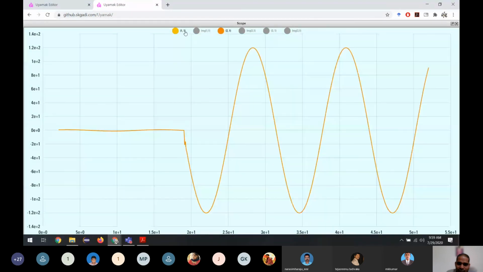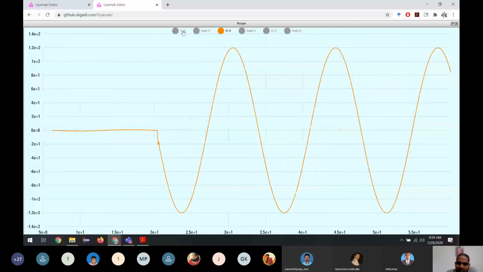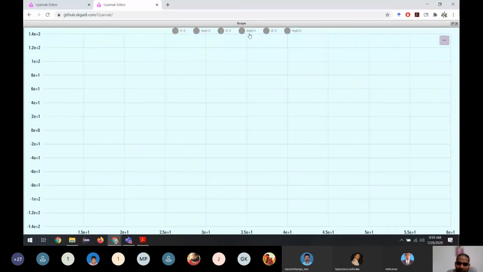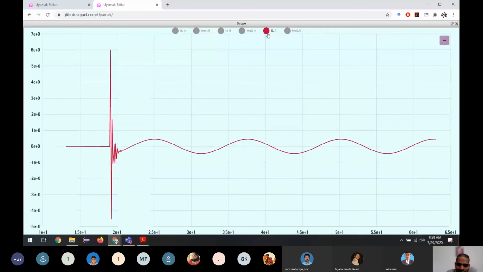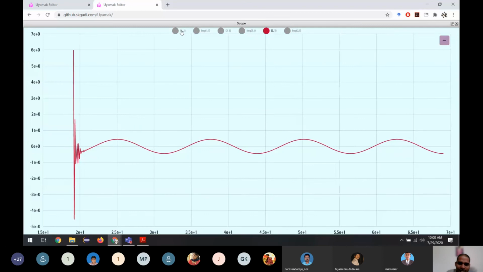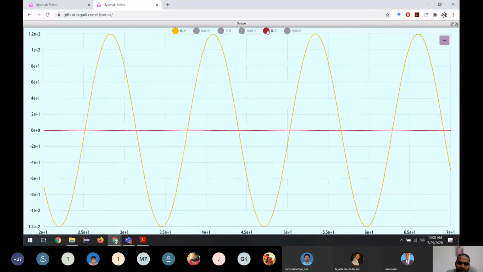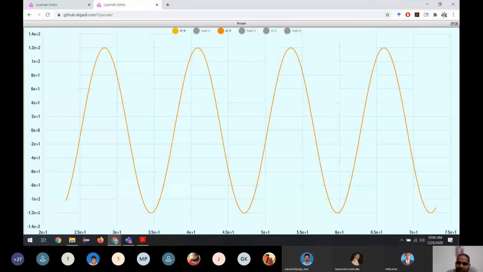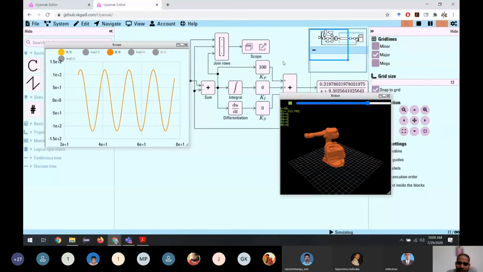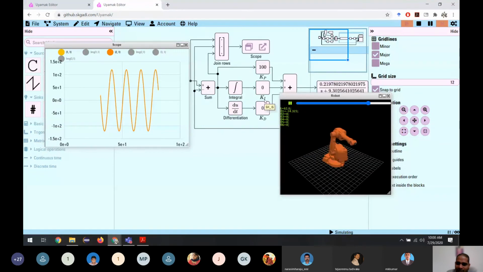And this is how the robot is moving. We see both are moving exactly the same, coinciding with each other. But if we see the error, there is a small error. It's a very tiny error. We can always improve it by tuning the PID controller parameters. Here I'm using 10 and others. We can change these parameters and see how it changes.